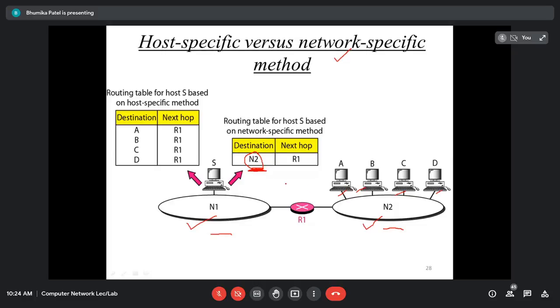So for every network, just store only the network address in the routing table. Obviously we are going to use the same router 1, so use the routing IP address. Okay, so here, rather than mentioning individual entries, we are just using a single entry, and this single entry will correspond to the destination network. Is everyone getting it?